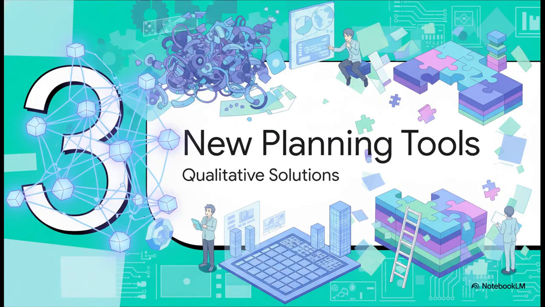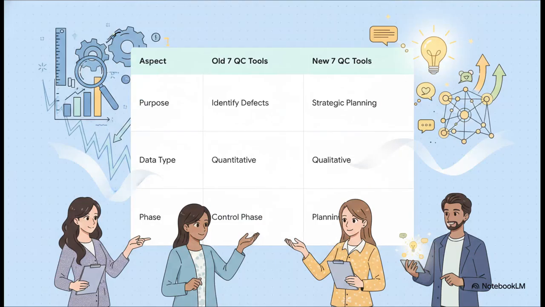Moving right along to Section 3, the new planning tools. Because let's face it, quality challenges have evolved. Sometimes the problems you face aren't just about measuring defects on an assembly line. They involve complex strategy and planning. This contrast is absolutely crucial. The original 7 tools are retrospective and quantitative. They rely on hard measurements like frequencies and trends to control and improve a process that already exists.